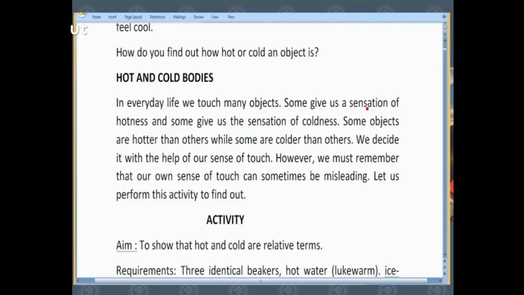Whenever we touch an object around us, some of them give us a sensation of hotness as if they are hot, and some give us the sensation of coldness. It means we sense them to be hot or cold. And why we are highlighting this word sensation, this will clear.